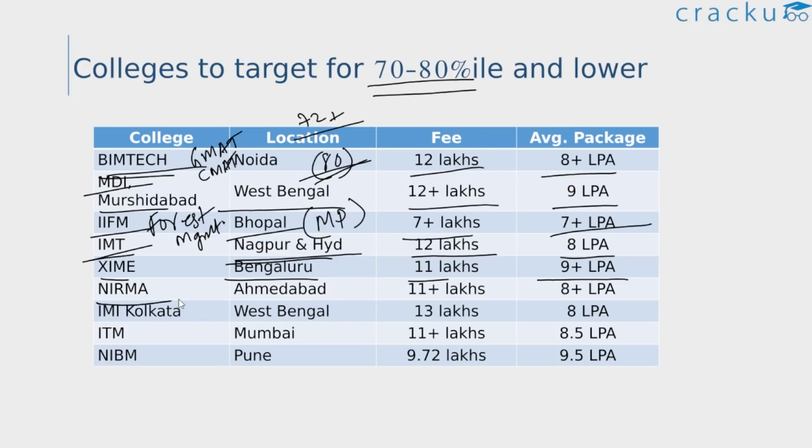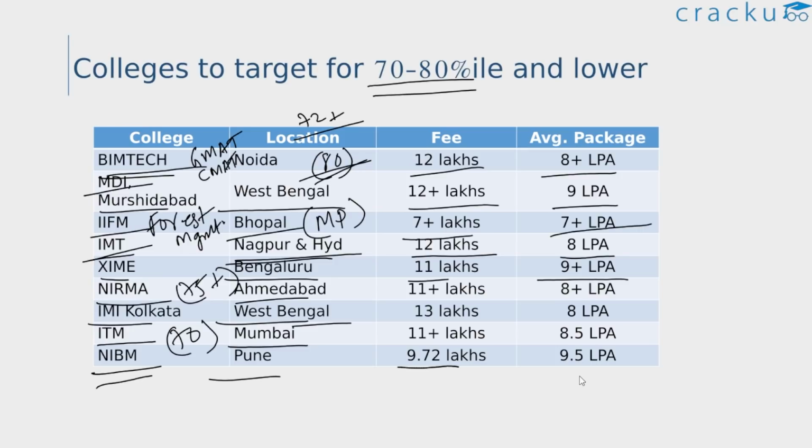Next, Nirma Ahmedabad, the CAT cutoff is usually around 75 or 75 plus. Next, we have IMI Kolkata. This is their other campus, located in West Bengal. Next, ITM Navi Mumbai. The CAT cutoff is usually 70 plus, so around 70 you can get a call from ITM. And then there is also NIBM Pune, the National Institute of Bank Management. Again, this is another decent college in terms of ROI.